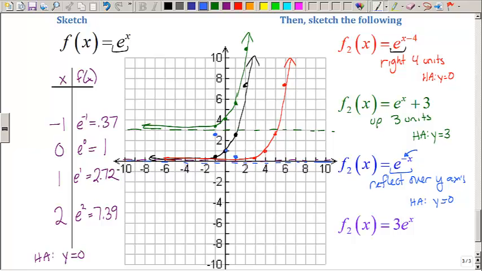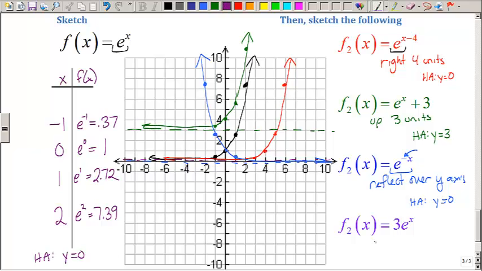And at 2, 7.39, when I reflect over the y-axis, I'm at -2, 7.39. Sketch using your same horizontal asymptote y equals 0, and I have a new transformed function.